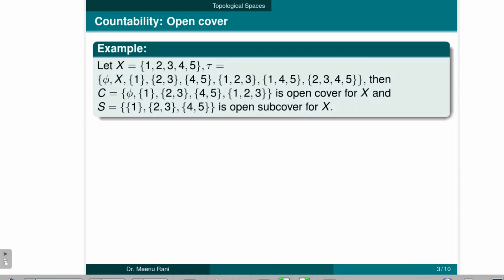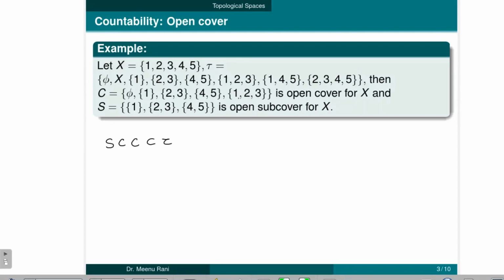Now for the example, let X be a set and tau is a topology defined on the given set X, and here C and S both are collections of some open subsets of X. So here we can see that C is containing S and which is contained in the topology.